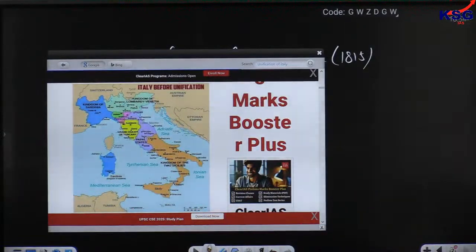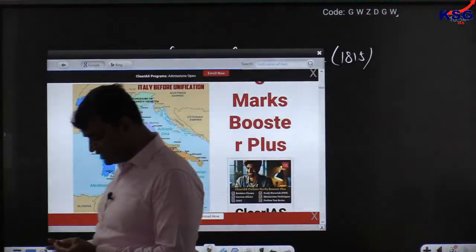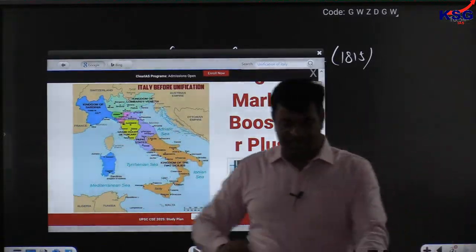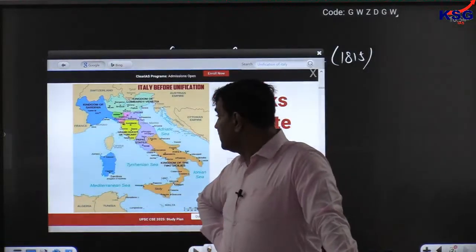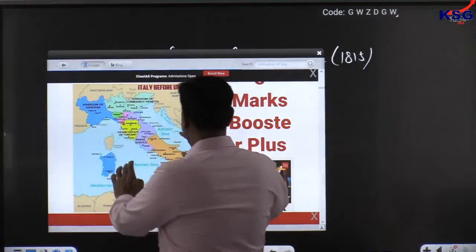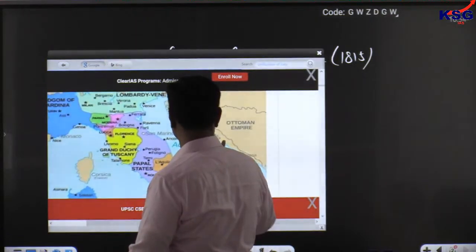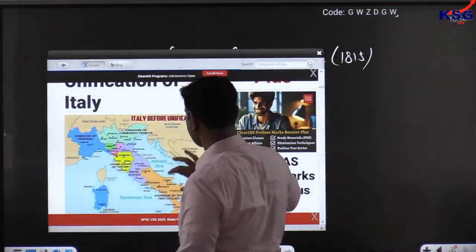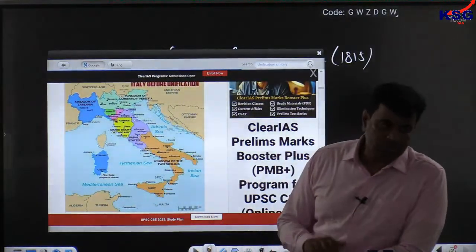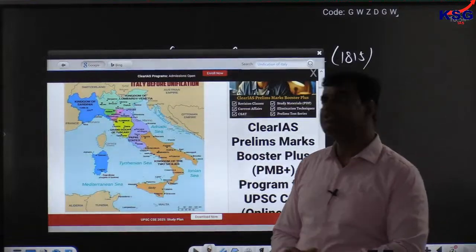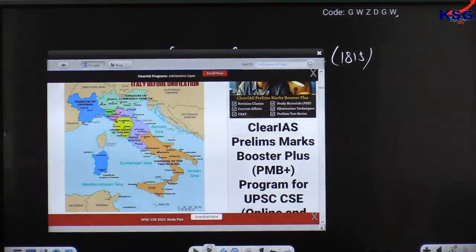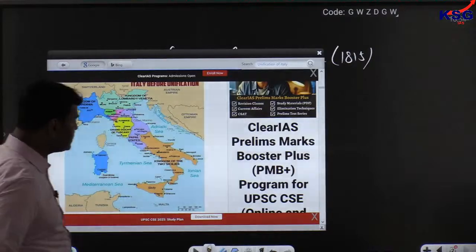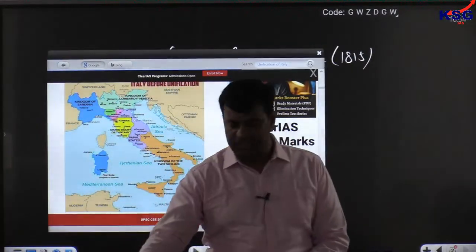Under the Vienna settlement, it was made clear that all 39 states shall elect their representatives to a German parliament at Frankfurt.